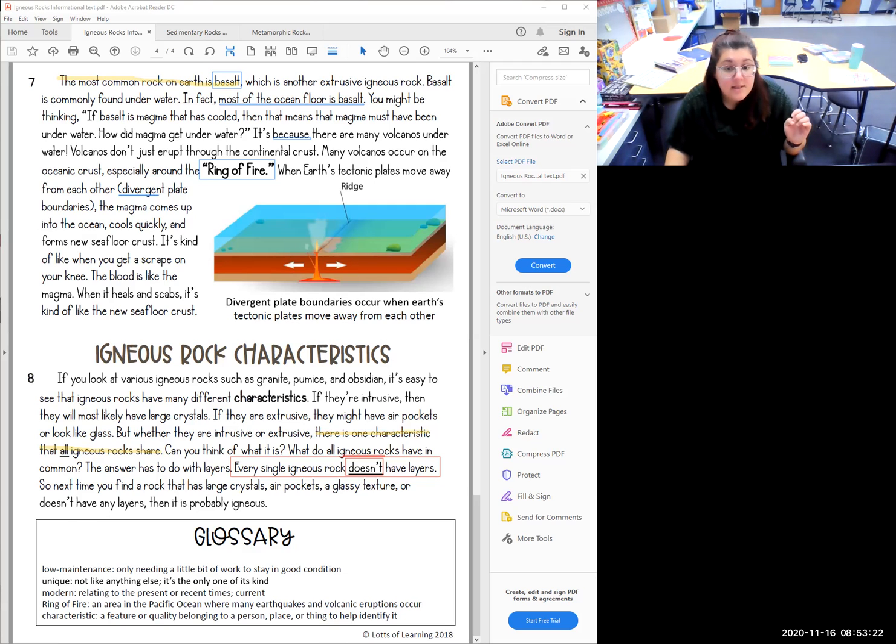All right, so that was igneous rocks. And next we will move on to sedimentary rocks. I'm going to post that in another video so that it's not too much at one time.